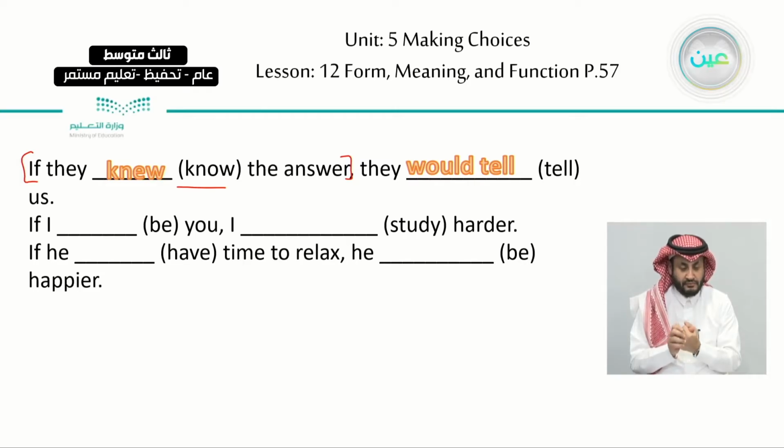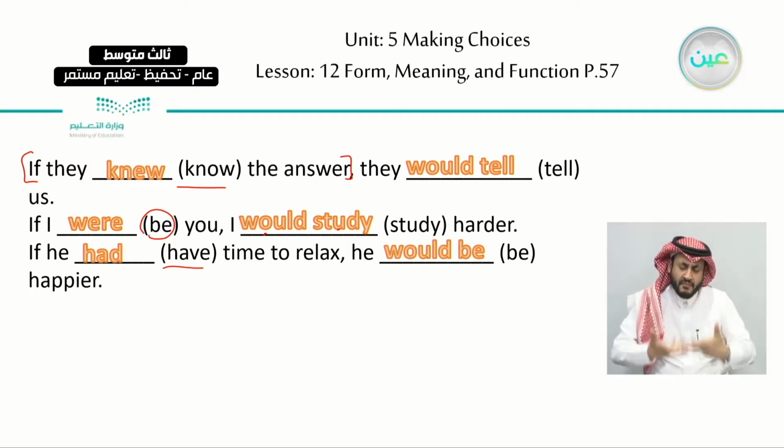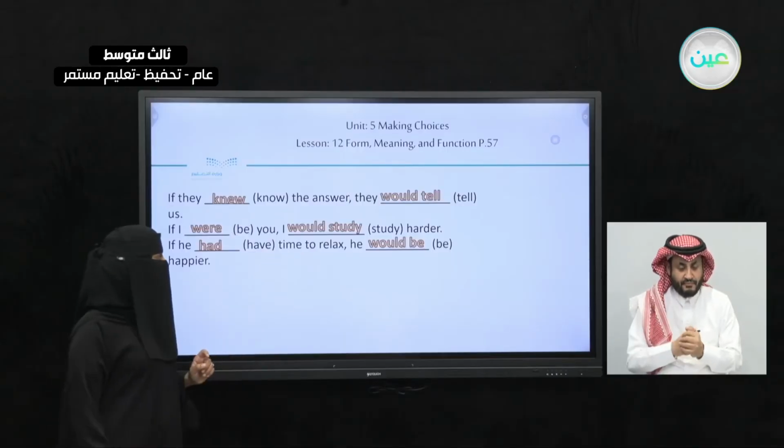Let's do the second sentence. If I, we have the verb be. The past form of that verb, we have if I were you, I would study harder. The last sentence here, if he, the past form of have is had, had time to relax, he would be happier. Okay, this is how we form it.